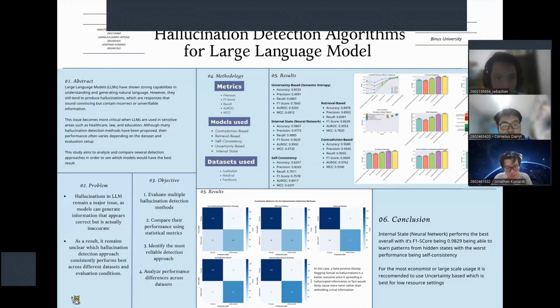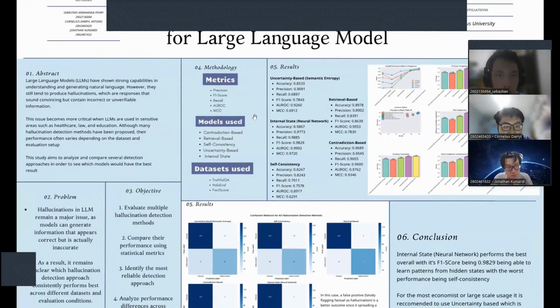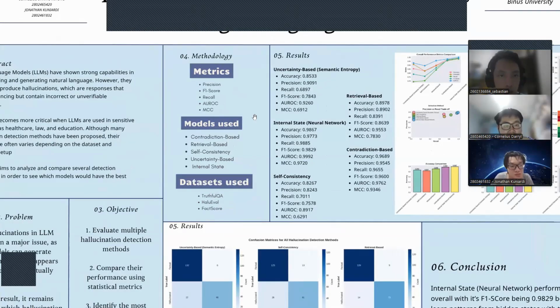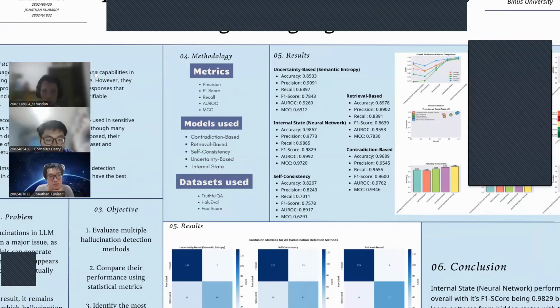And then next, we're going into the methodologies. For metrics, we use precision, recall, F1 score, ROC, and MCC. For the models, we use contradiction-based, retrieval-based, self-consistency, uncertainty-based, and internal state. As for the datasets, we use TruthfulQA, HaluEval, and lastly, FActScore.